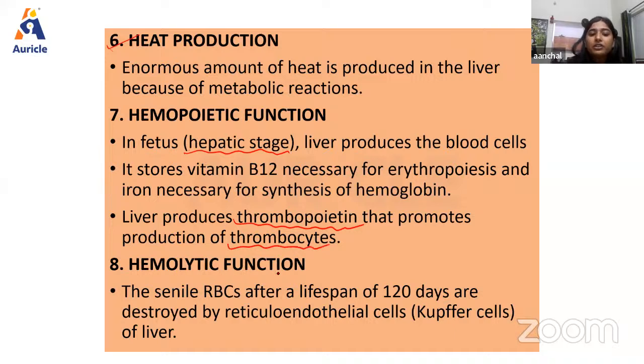Then hemolytic function is also there. The senile RBCs after a lifespan of 120 days are destroyed by the reticuloendothelial cells, that are basically Kupffer cells present inside the liver. So another function is this.